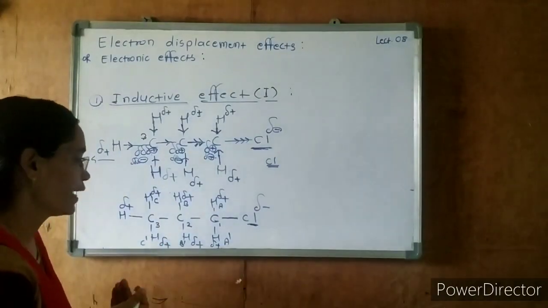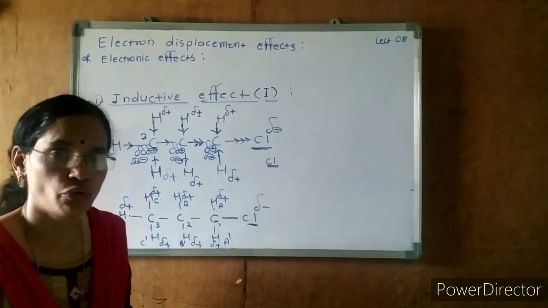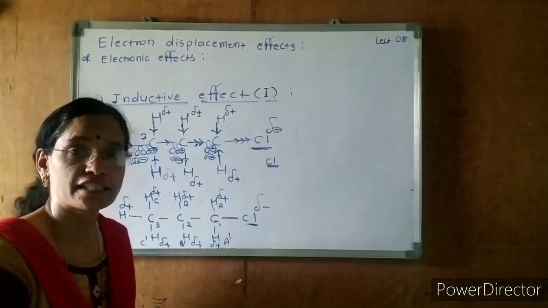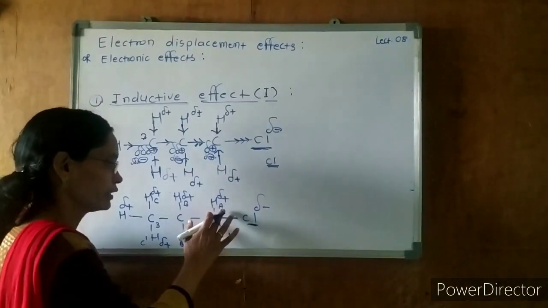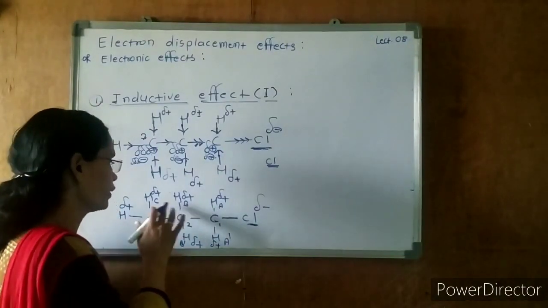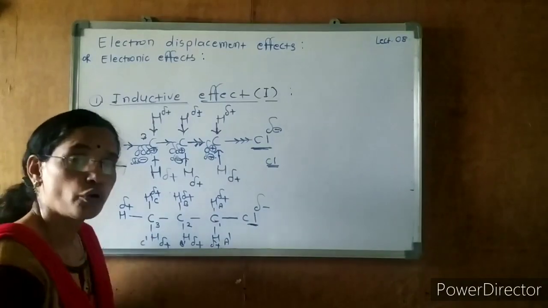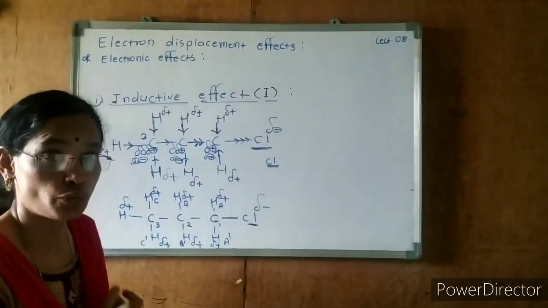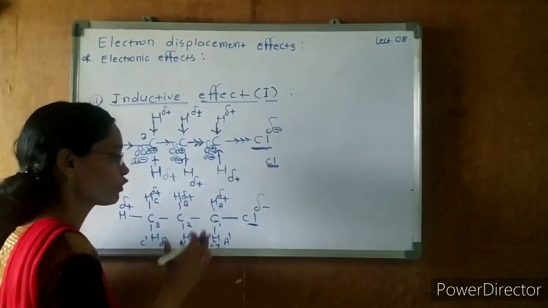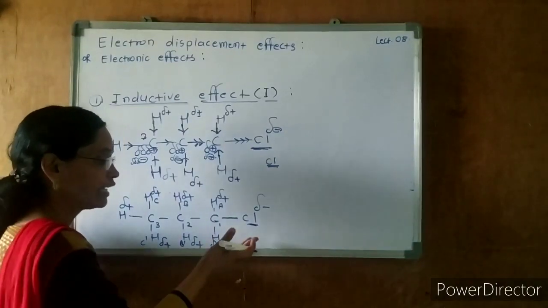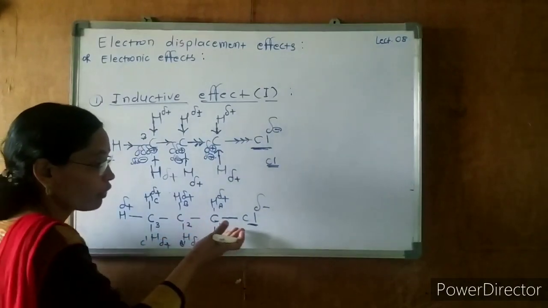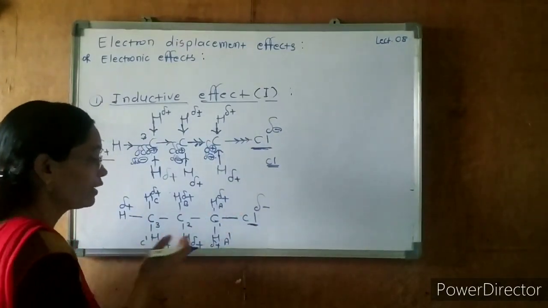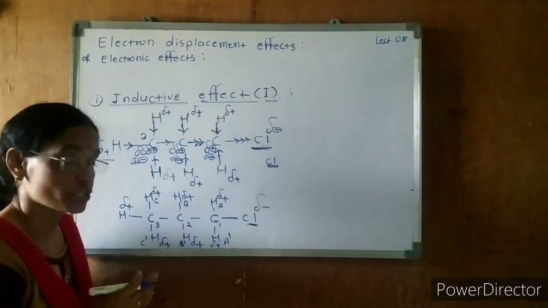Now, which hydrogens are more acidic? What is the order of the acidic strength of the hydrogens, A, B or C? How to decide which hydrogens are more acidic? We know that the inductive effect operates through the sigma bond, and it depends upon the distance.